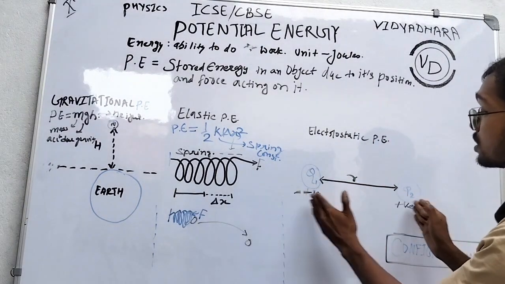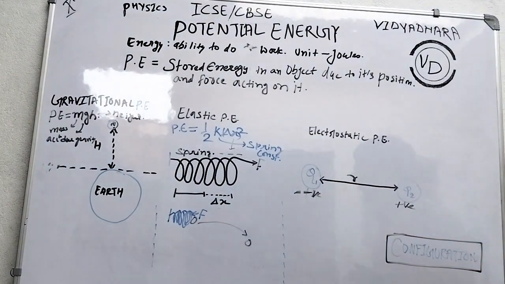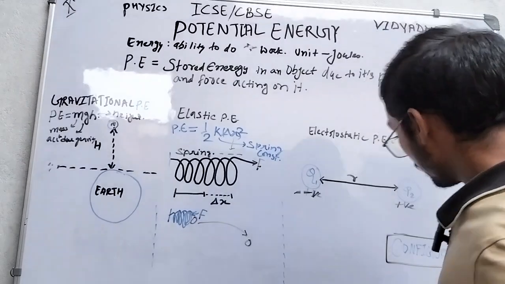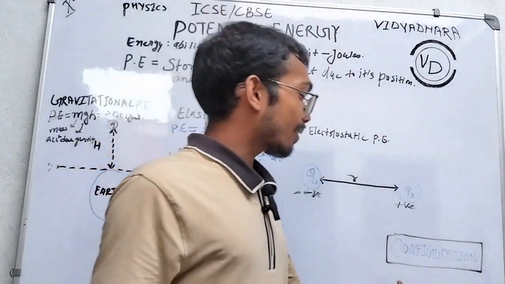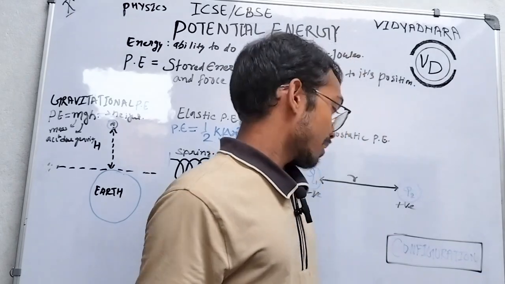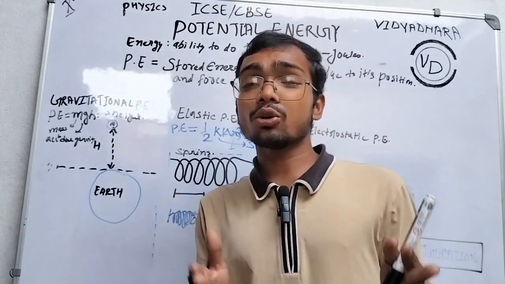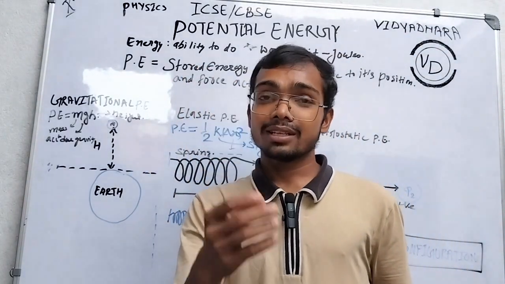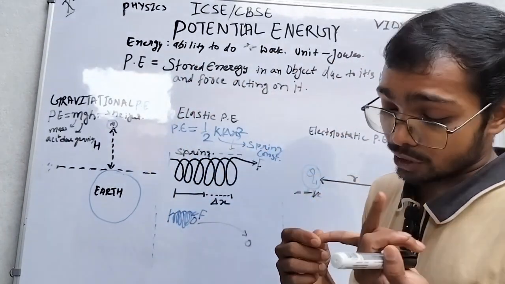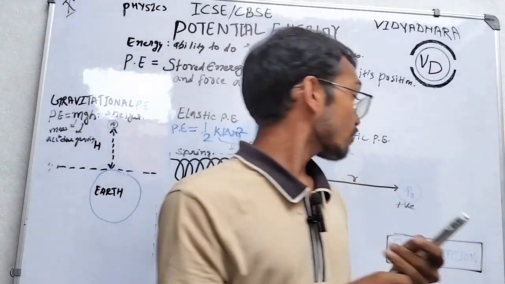Why does it possess this? Due to its position, a change in position. So what is position? Location. What is location? Configuration. So finally we can say that potential energy is configuration. Configuration is called potential energy. There are also a lot of types of potential energy: mechanical potential energy, heat potential energy, chemical potential energy, nuclear potential energy, and so many.